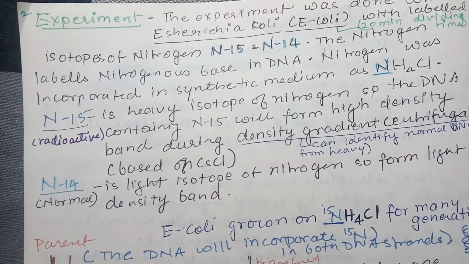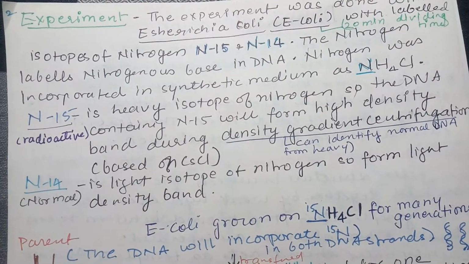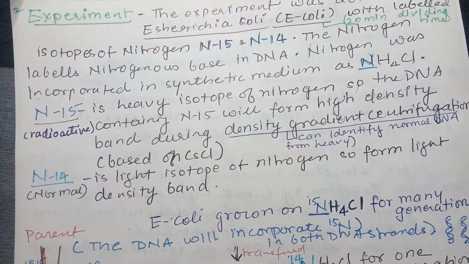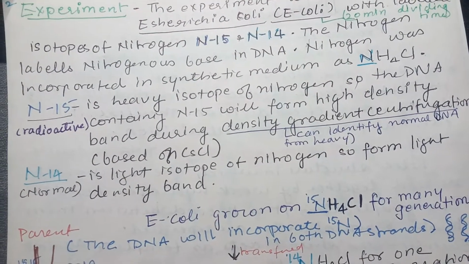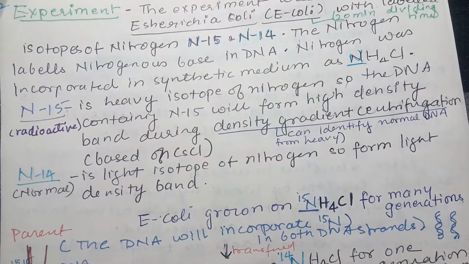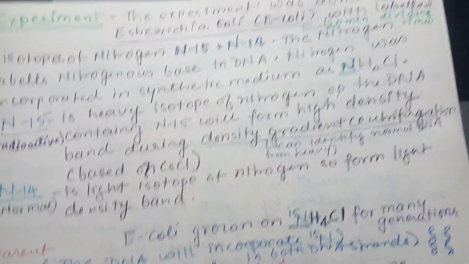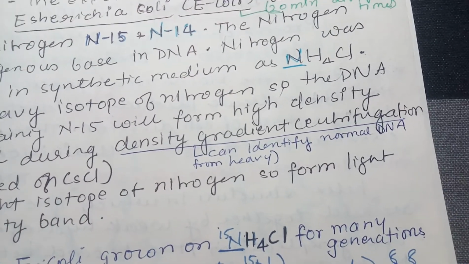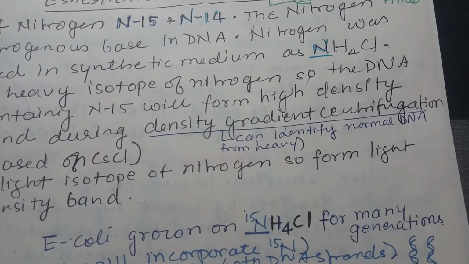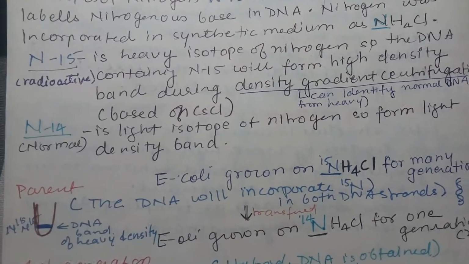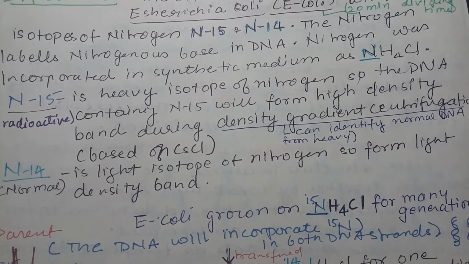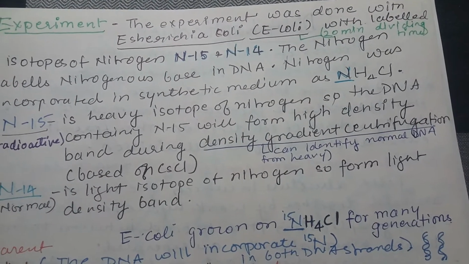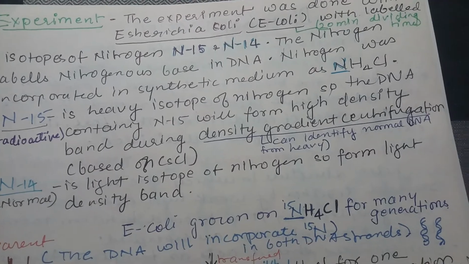Now N15 is the heavy isotope of nitrogen, so the DNA containing N15 will form a high density band during density gradient centrifugation based on cesium chloride. This gradient centrifugation is used to identify the heavy DNA from the normal one. N14 is the light isotope of nitrogen, so it forms a light density band.